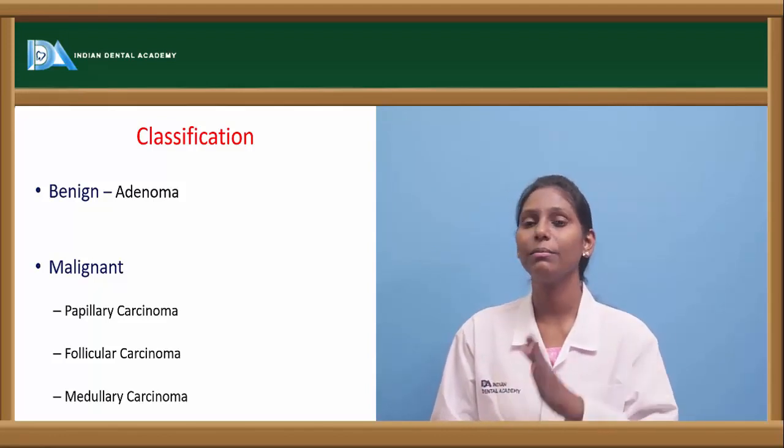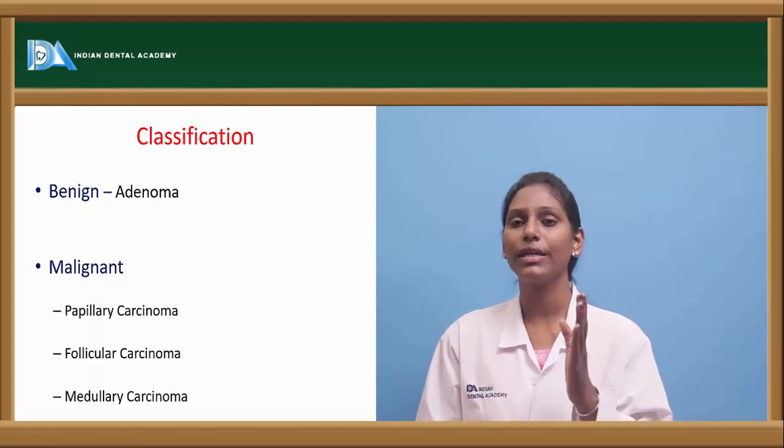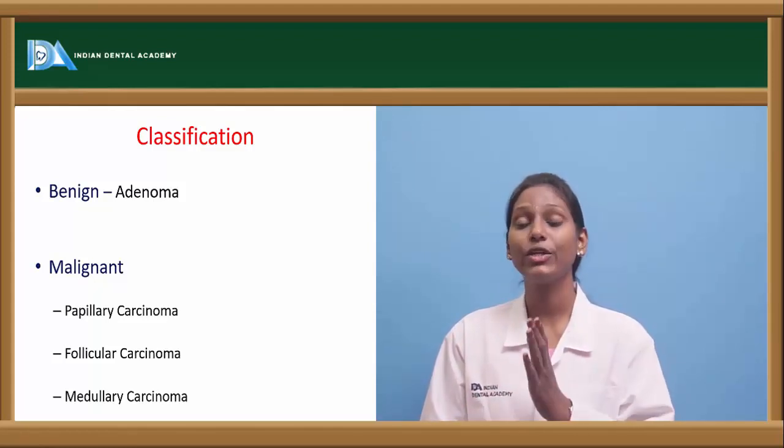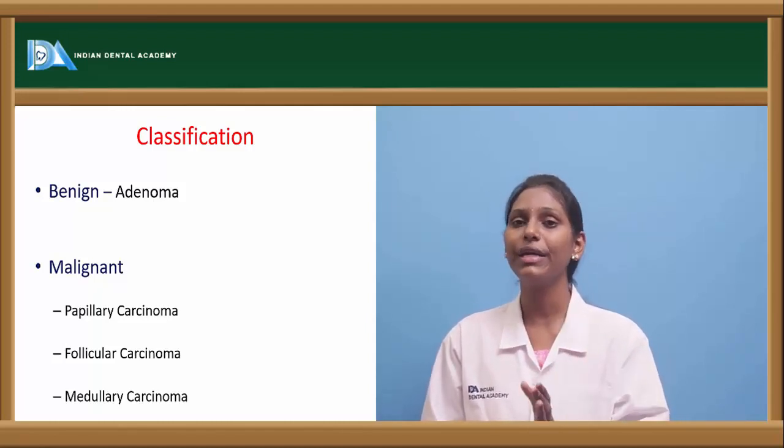I'm repeating again, benign lesions are usually hotspot. If we have a cold spot in a radioiodine scan, then 15 to 20% of these cold spot lesions will be malignant.